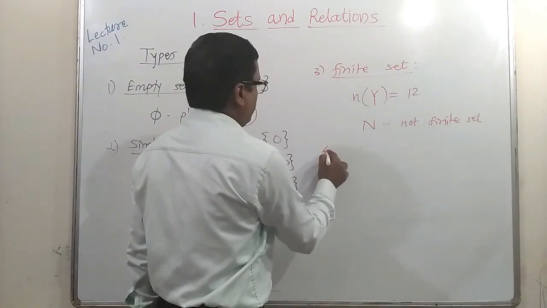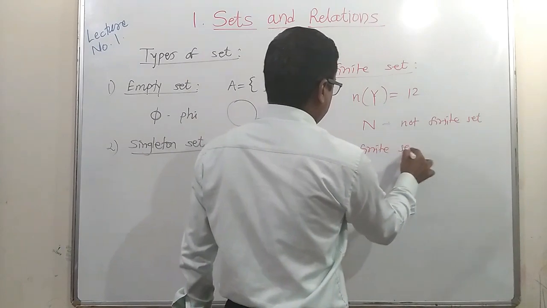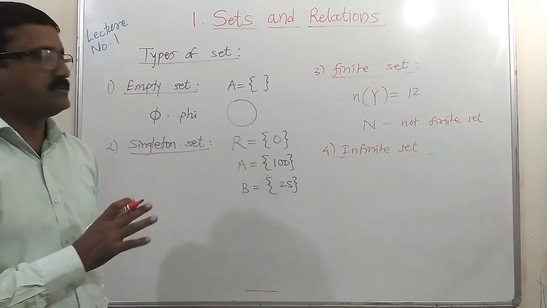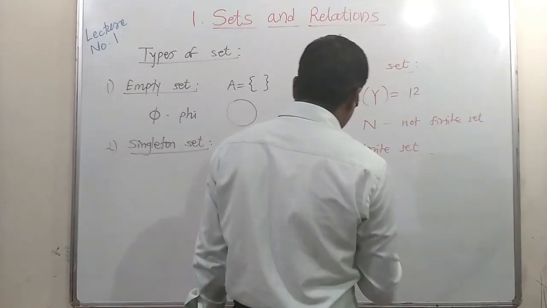Obviously, that set will be called an infinite set. So let us see the next definition, that is infinite set. It means a set which is not finite is called an infinite set, meaning it contains infinite elements.